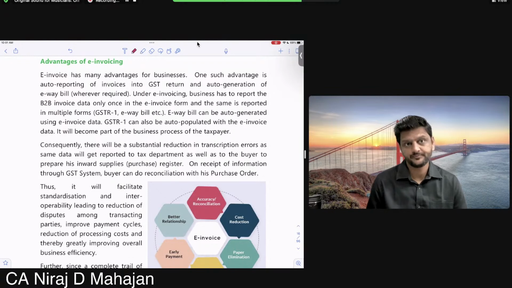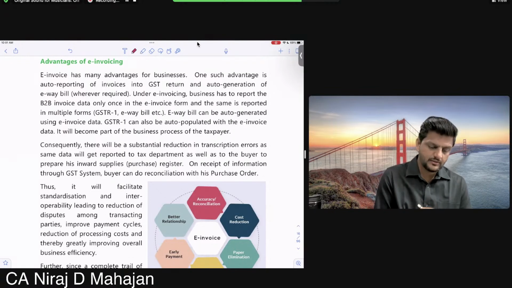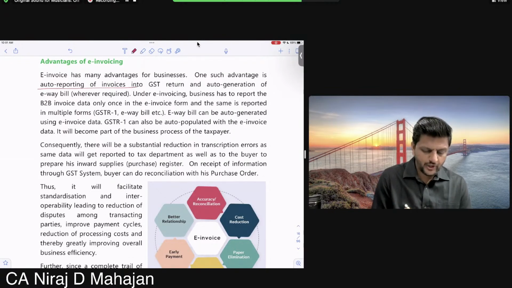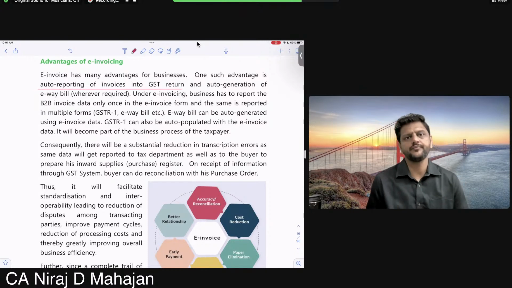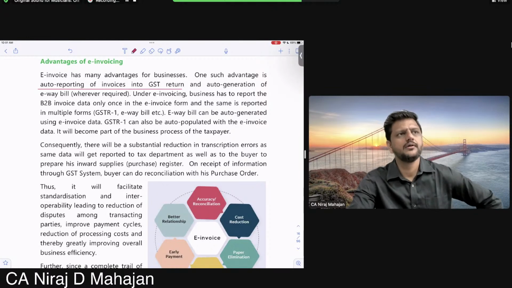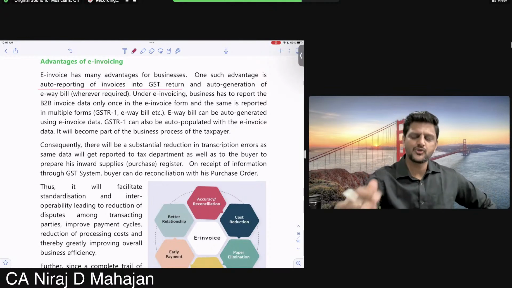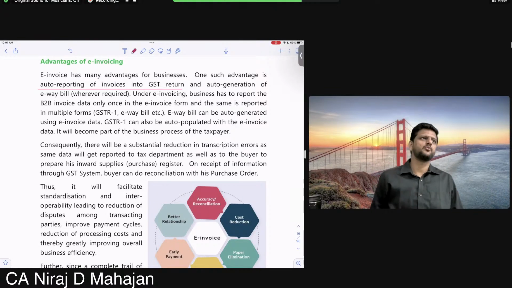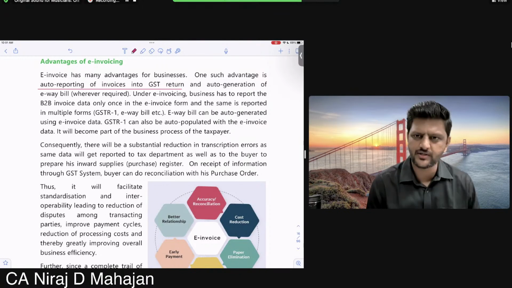The benefit, the advantage, is auto reporting of invoices into the GST return. Again, I am repeating, we have not yet gone into the chapter of GST returns, but importantly, children, check what my details will be in my GST returns.